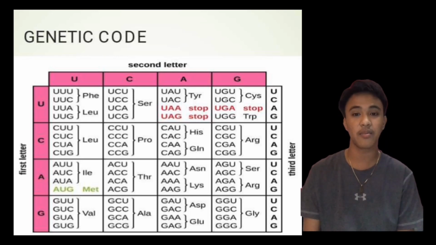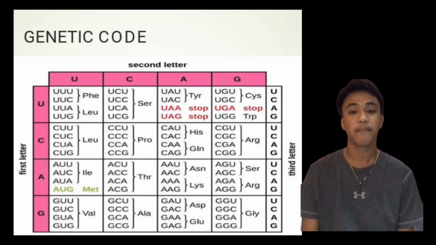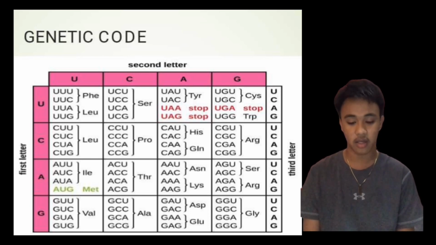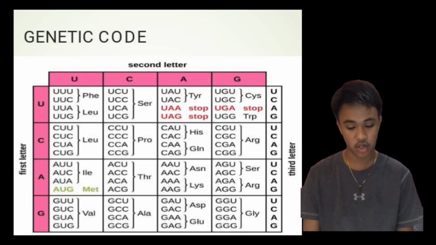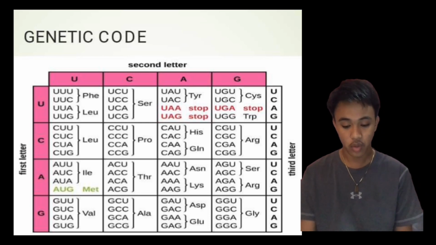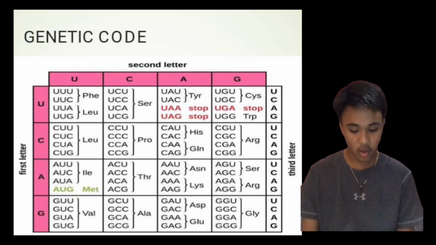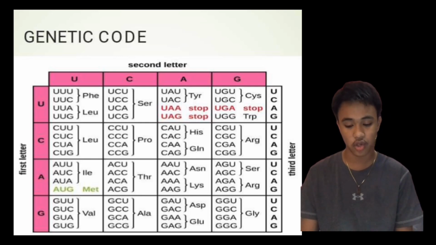A few other things you may notice in this genetic code is that we have the start and stop codons that signal the beginning and the end of the coding portion of the mRNA strand. As you scan an mRNA molecule for translation, it will not start until you find a start codon, which is always the codon AUG for methionine. This means that every polypeptide coming out of translation will have methionine as its first amino acid.